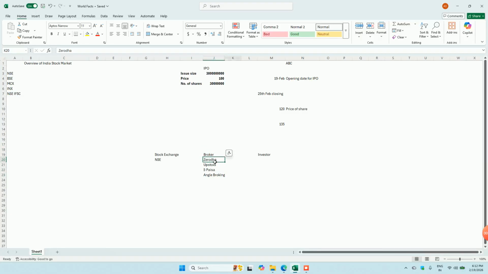The investor will open an account with this broker, and this broker will open two accounts: one is a trading account and then a demat account.